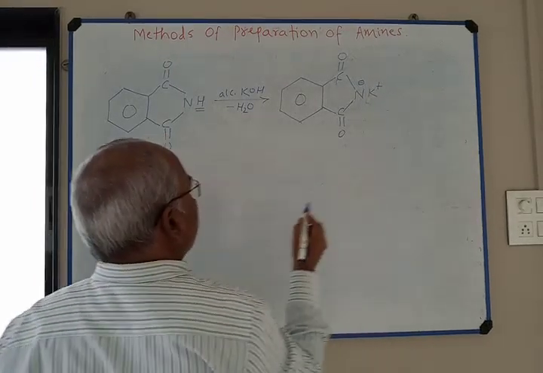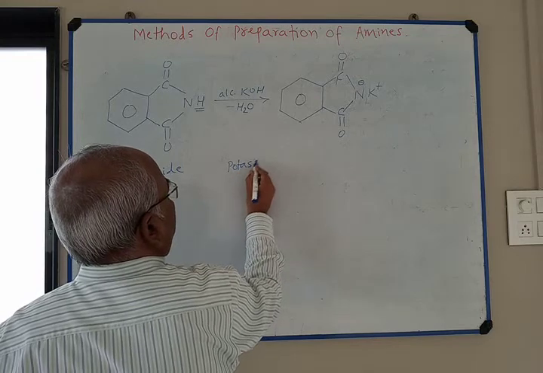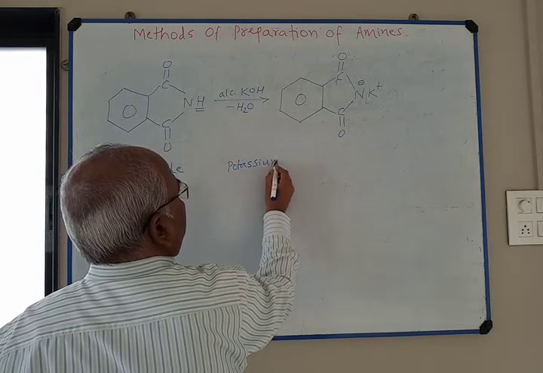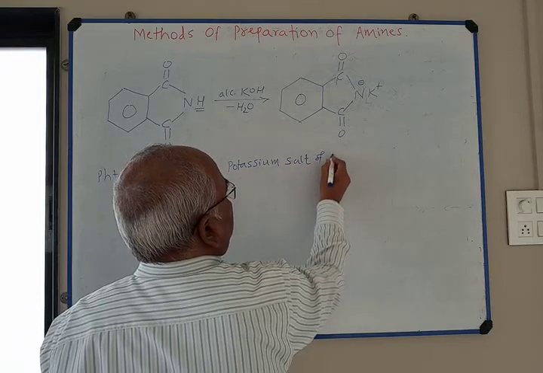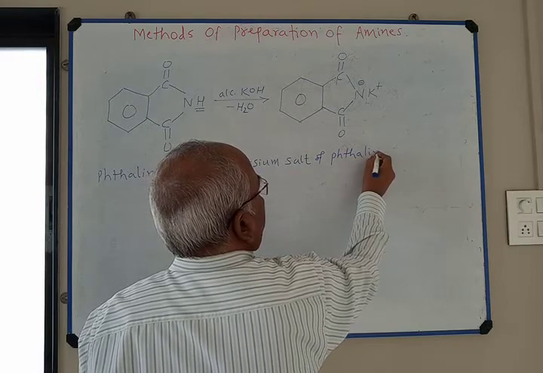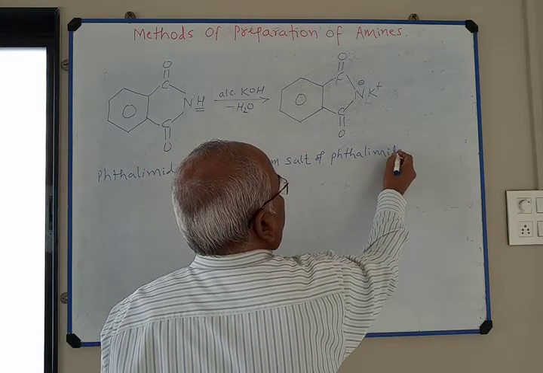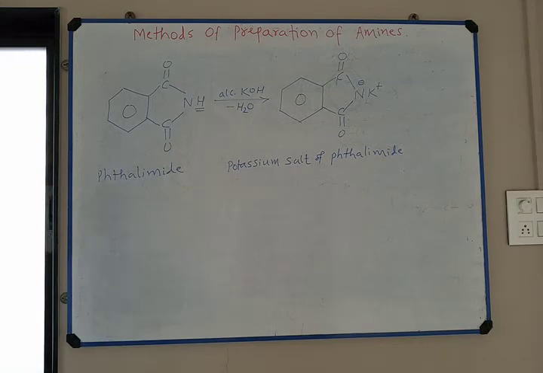So the name of the compound is potassium salt of phthalimide. Potassium salt of phthalimide is produced.